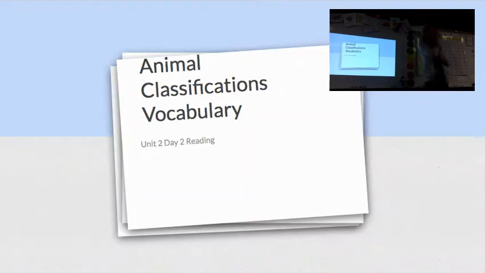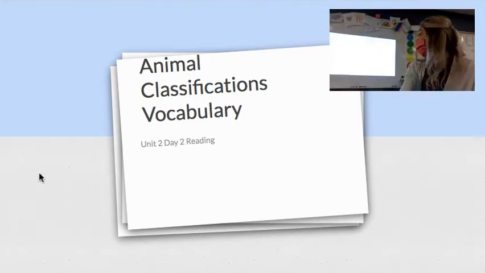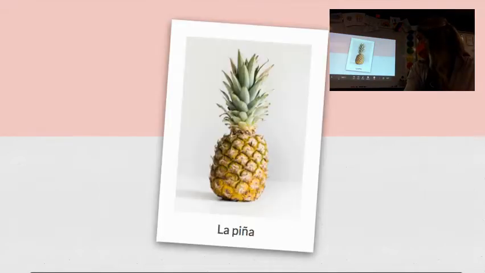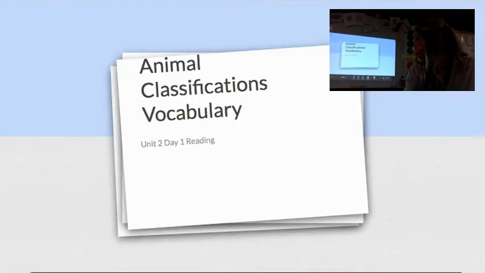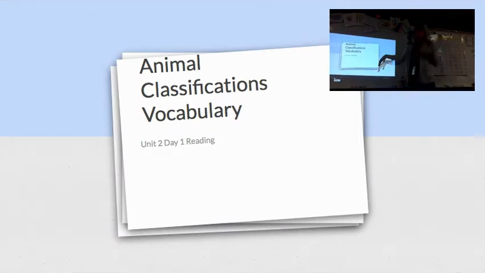Okay, third graders, to begin, just like our other units, we're going to have some vocabulary to start. I put it up a little bit different this time. This is going to be our animal classifications vocabulary for day 1 of reading. And we're going to go over some of our words that we are going to see.